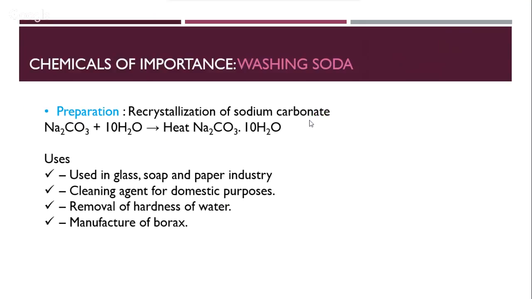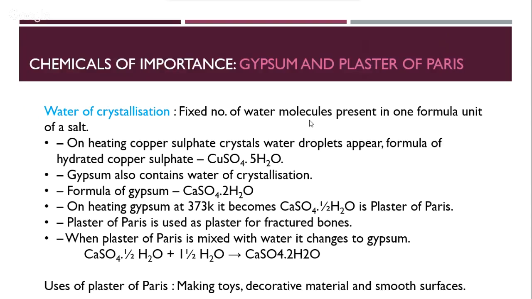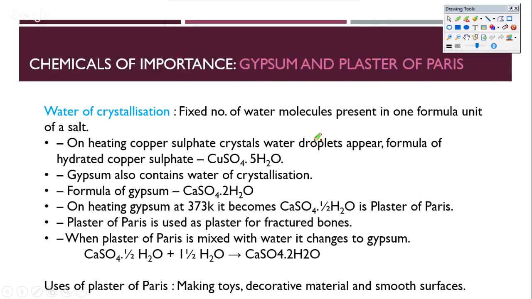Let's look at the next chemical, which is gypsum and plaster of Paris in the same instance. If you really look at gypsum and plaster of Paris, they only differ from each other by some units of H2O. To be precise, they differ by 1.5 mole of H2O per mole of gypsum as per mole of plaster of Paris. Both are calcium sulfates, which can be obtained directly from the Earth's surface, from ores like dolomite.